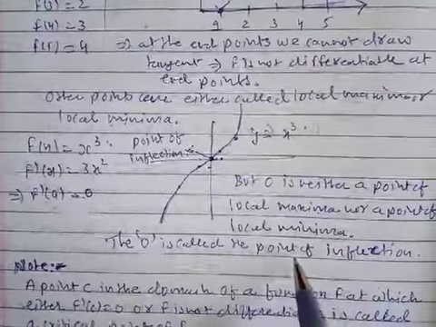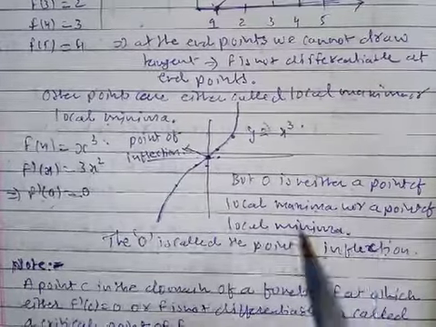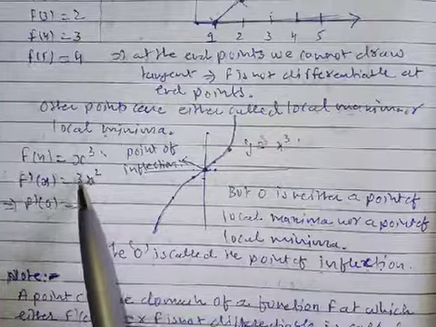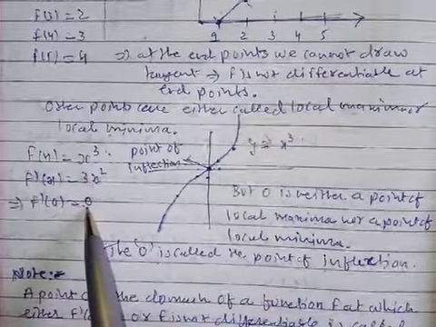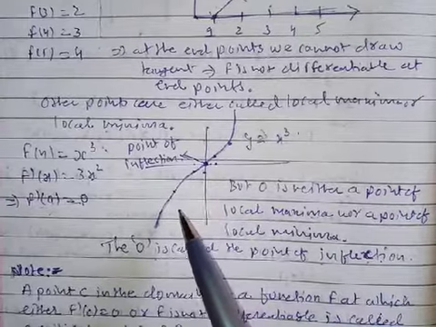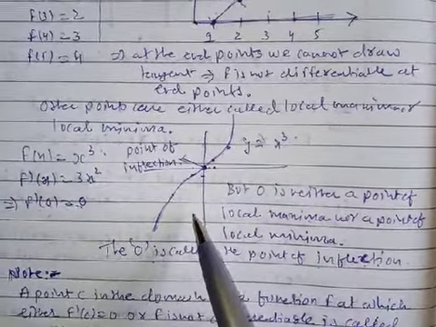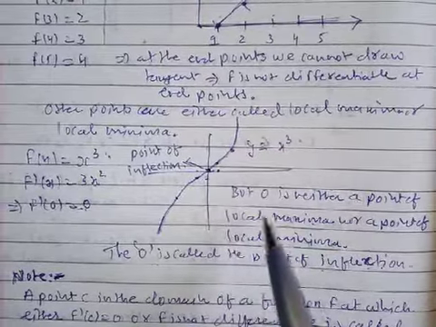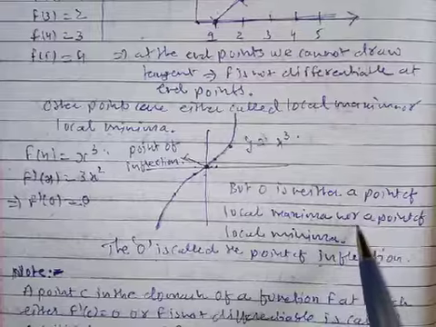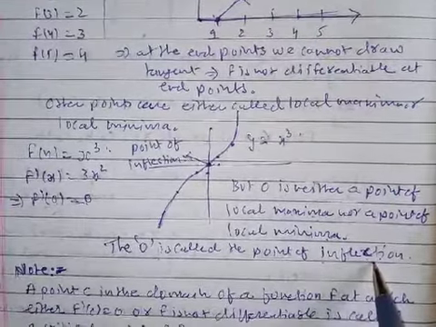So 0 is called the point of inflection. We don't get any local maxima or local minima point, because 0 is neither, therefore 0 is a point of inflection.